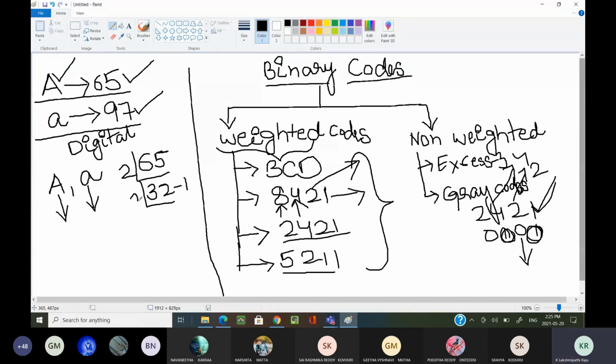Now, once again, I am dividing by 2. 16 times, what is the remainder? 0. 2, how many times? 8 times.